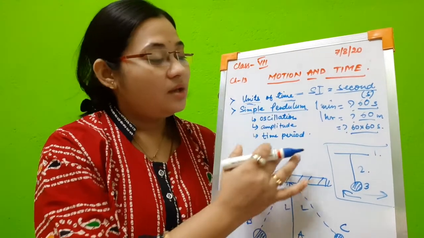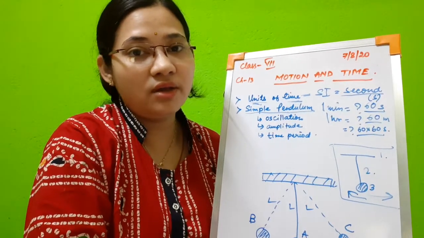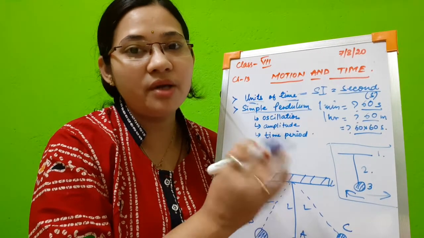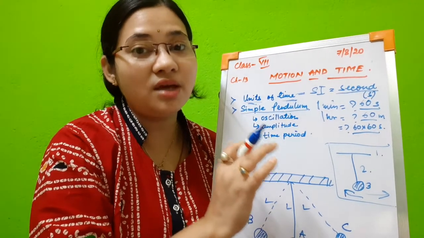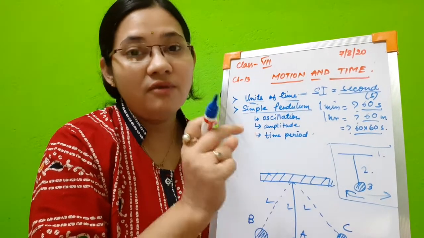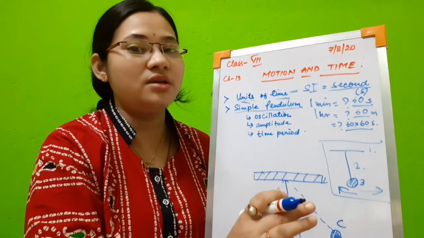But this simple pendulum concept was for the first time given by Galileo Galilei and Christian Huygens. They said that with the help of a simple pendulum, we can measure time and estimate how much time has passed very accurately. That is why the simple pendulum is used in clocks and watches.